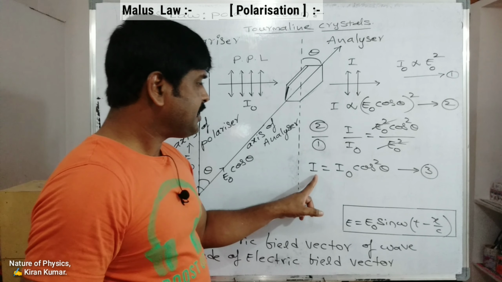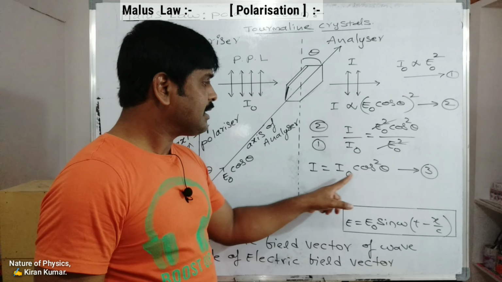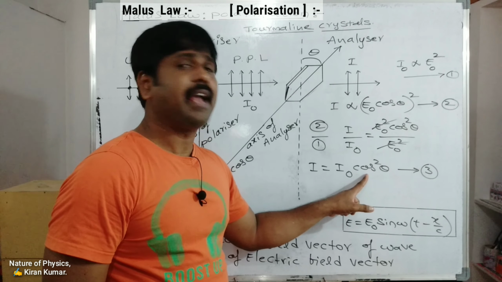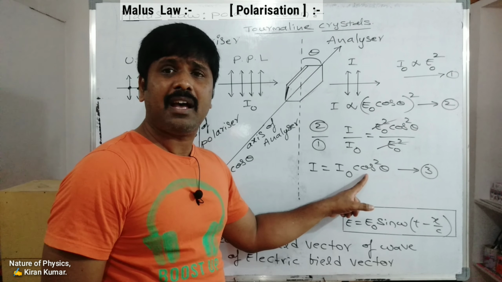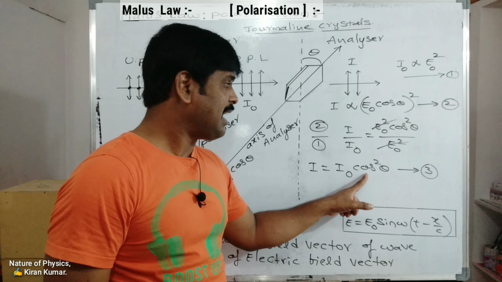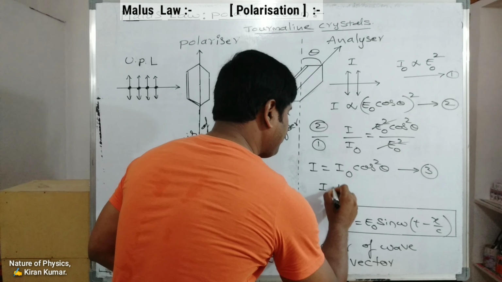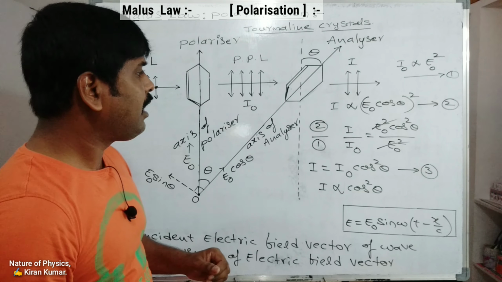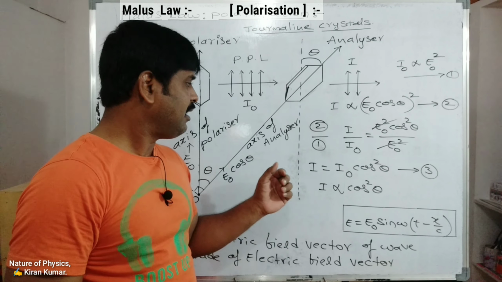So the intensity of polarized light through the analyzer is directly proportional to the square of the cosine of the angle between the plane of transmission axis of the analyzer and the plane of transmission axis of the polarizer. So I is directly proportional to cos square theta. So this is the diagram, explanation and definition of the Malus law.